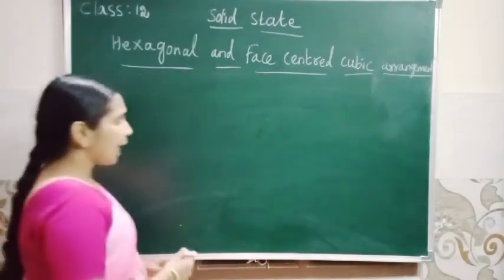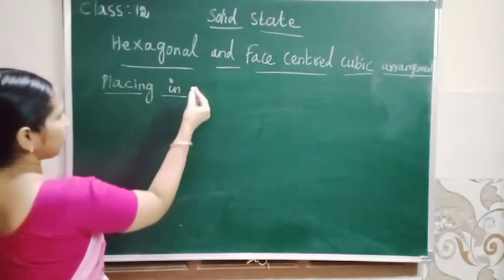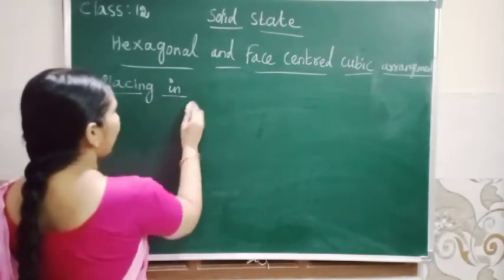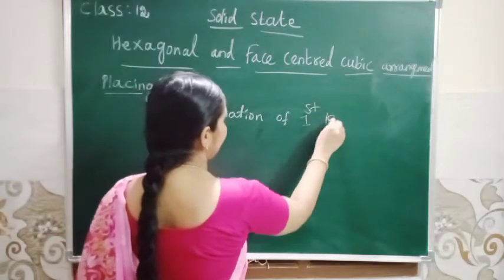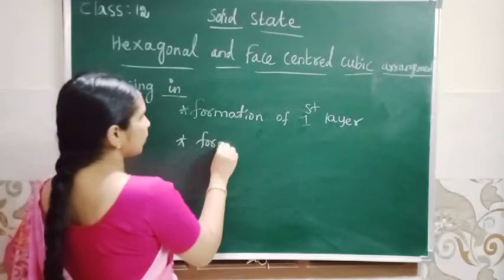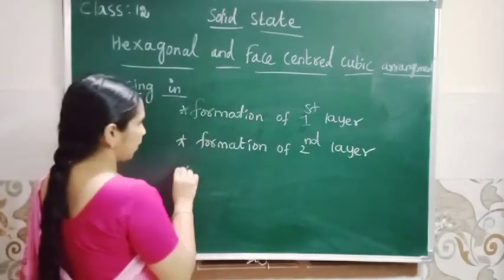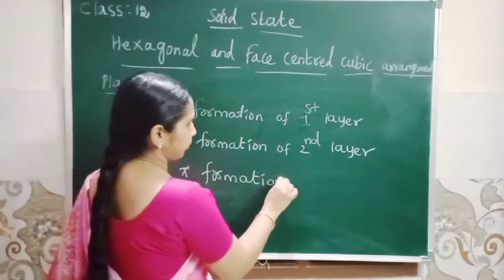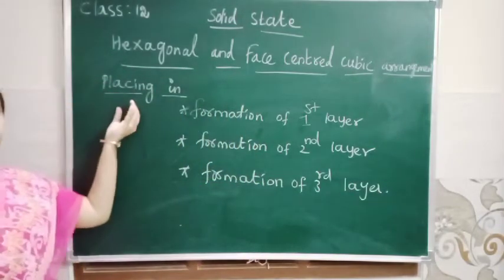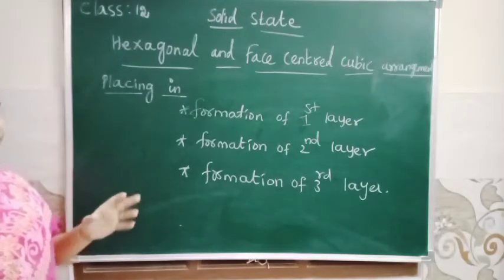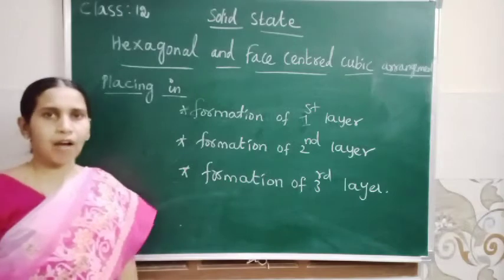Here the placing of layers is of three types: formation of first layer, formation of second layer, and formation of third layer. Placing spheres, that is, we consider atom as sphere, results in formation of first layer, second layer and third layer.